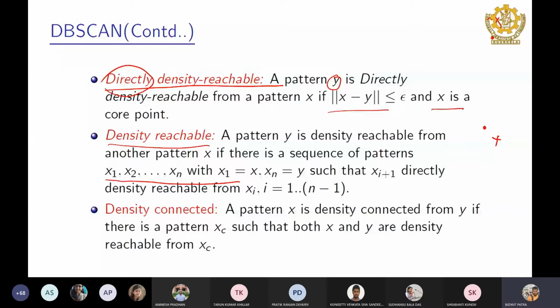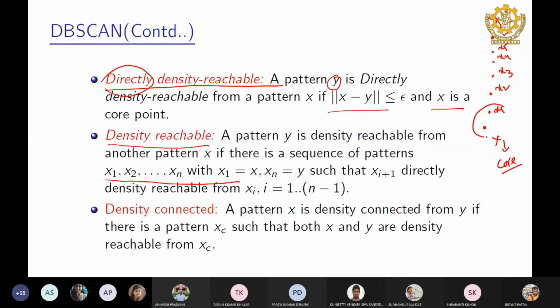That means there should be a set of points, let's say x1, x2, x3, x4, x5, where each point is directly density reachable from the previous. So x must be the core point, because if x1 is directly density reachable from x, then the criterion is that x should be a core point.